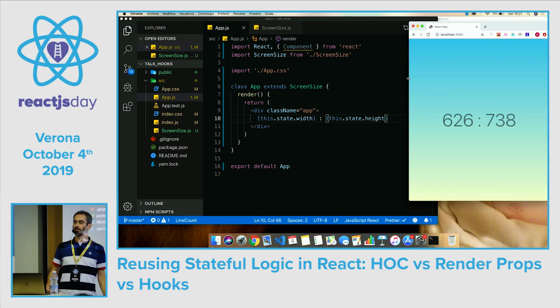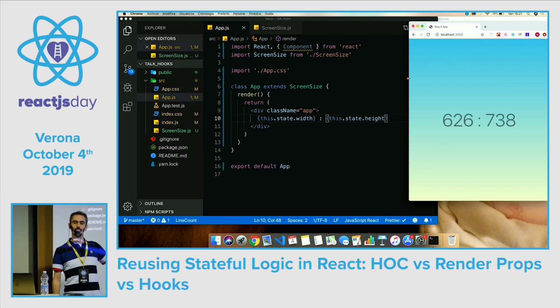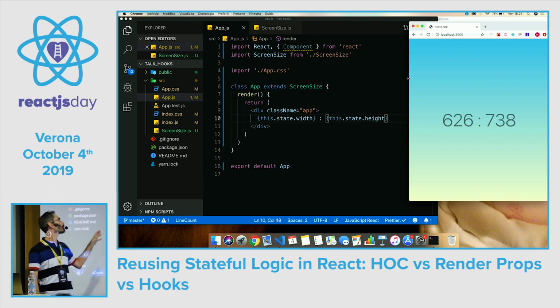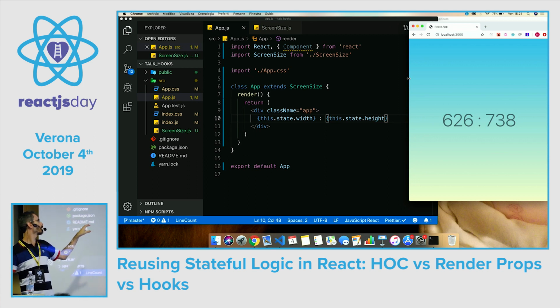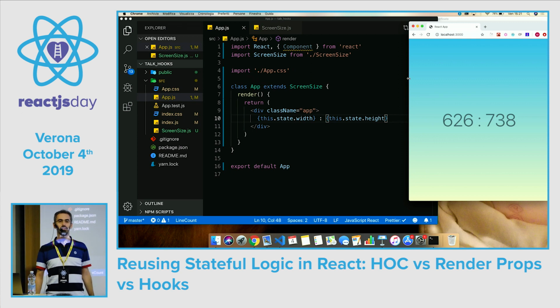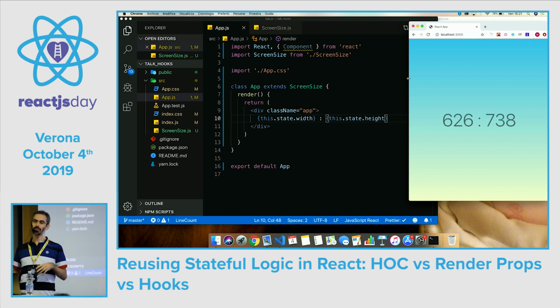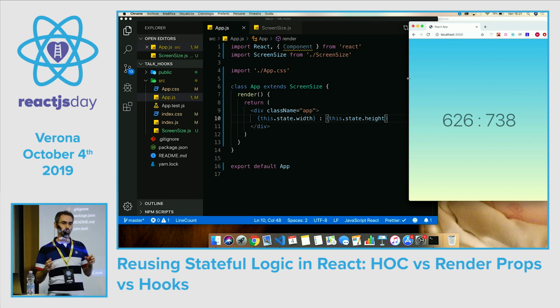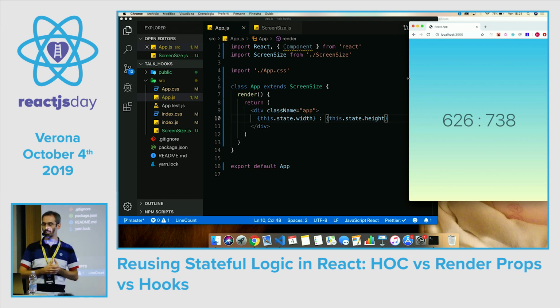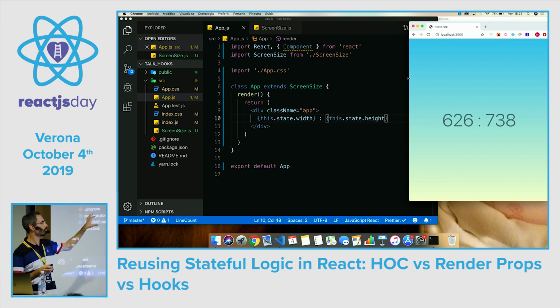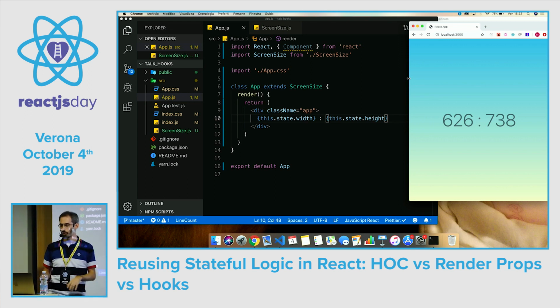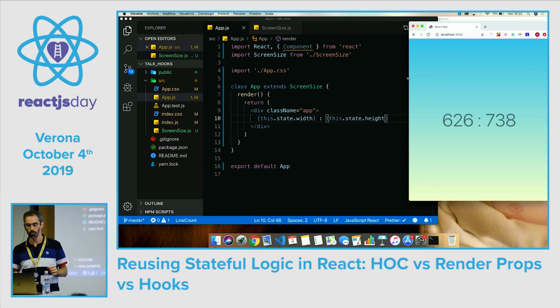But now suppose that we are releasing this as a library. We should say to our user, don't inherit anymore from the React component, but inherit from our screen size component to have the width and height available. And then maybe another library says, don't inherit anymore from the React component, but inherit from the with router component to have available the router, so that when a user needs both the router and the width and height, it's a nightmare. So inheritance is just not to be used.